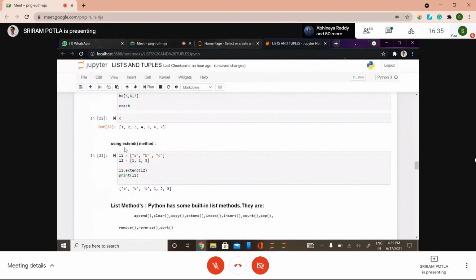Whenever you are using the extend method, simply you need to pass the particular list variable as the argument. We have the second list variable as L2. So I'm going to use it here as an argument for this extend method, which will join these two lists, L1 and L2. Let's try this once again here as well.